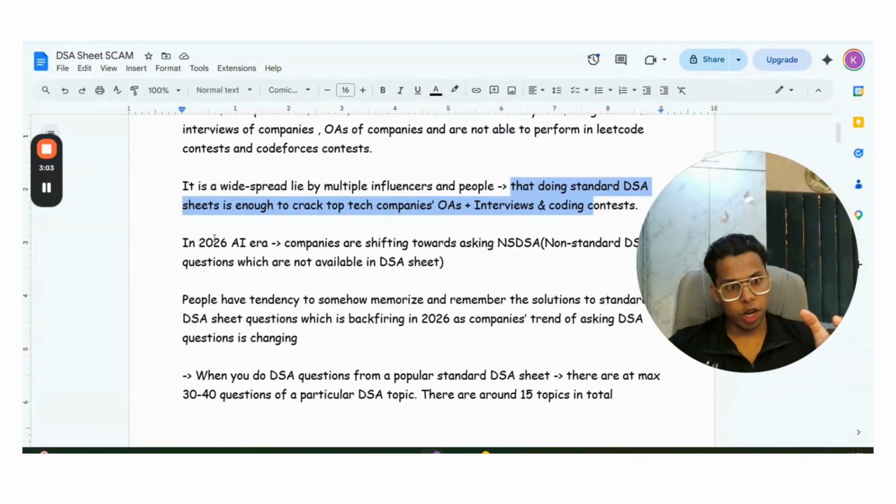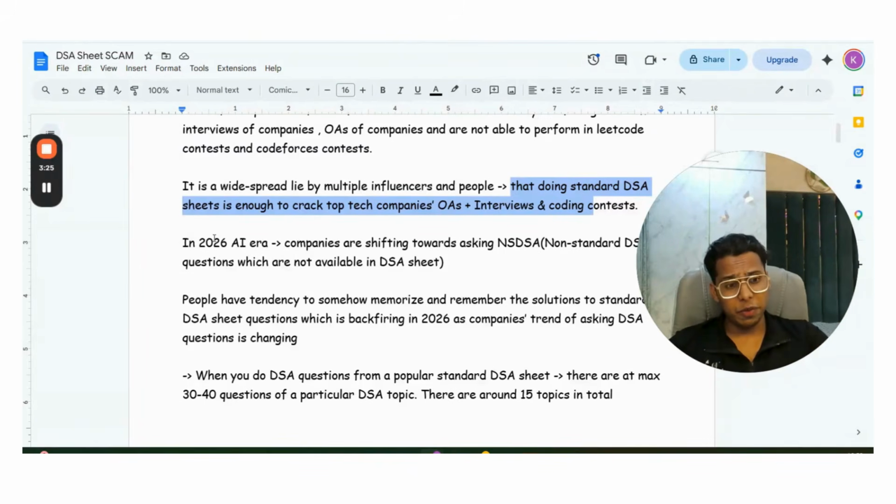So if you are a student who is spending 80 to 90% of your time doing LeetCode and GFG problems which are of the DSA sheets, then guys, your time is not getting utilized. When you try to give online assessments and interviews of the top tech companies, even service-based companies' online assessments, you are going to face lots of dejection and disappointment.